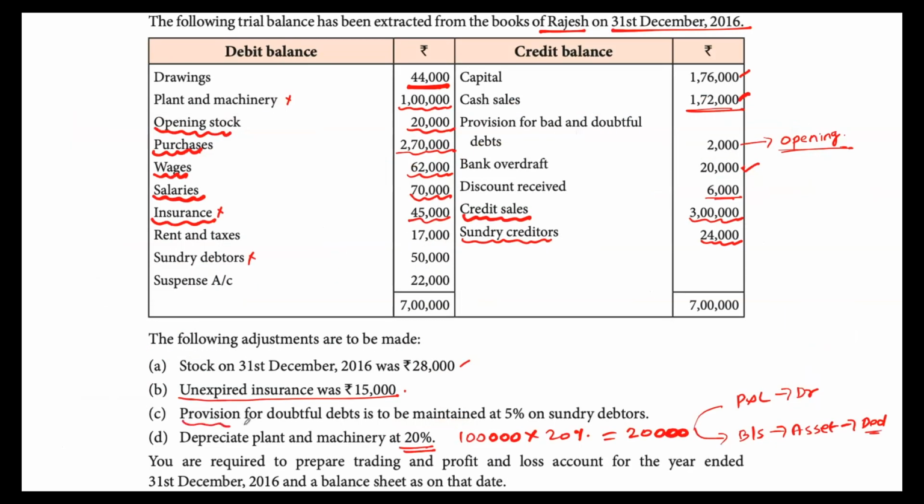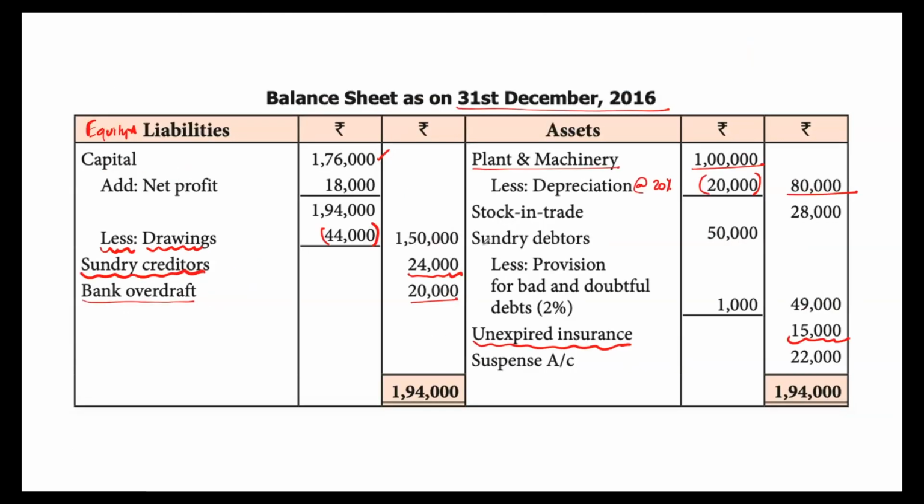Next item is provision for doubtful debts should be maintained at the rate of 5% on sundry debtors. Okay, for this let's go to balance sheet now. But before that, let's take note of what the sundry debtors position is, because we haven't captured that yet in balance sheet. Sundry debtors is 50,000. Okay, let's go to balance sheet now. We will capture sundry debtors 50,000, and question says on this 50,000 2% provision has to be maintained.